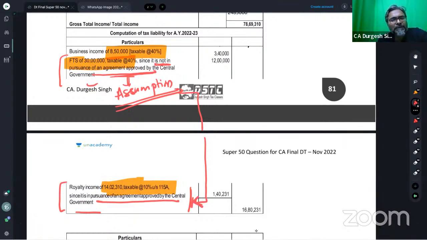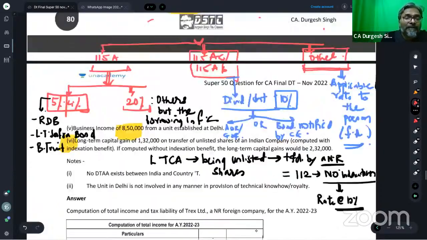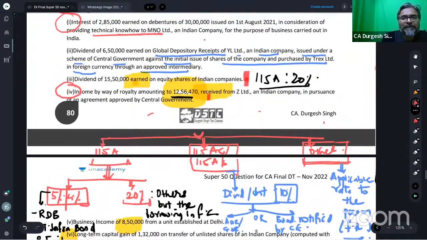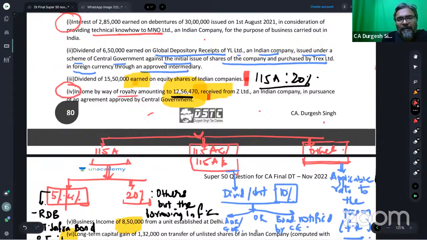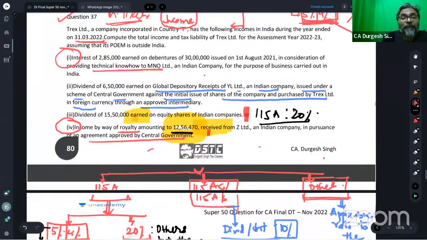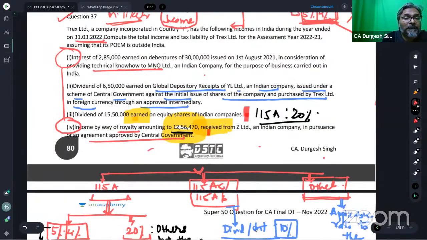The assumptions are based on this particular point, that for royalty it is mentioned explicitly, which you can all see: income by way of royalty in pursuance of the agreement approved by the central government. So it is mentioned explicitly. What about the technical know-how? Has it been mentioned explicitly? And the answer is no. It has not been mentioned explicitly so far as the technical know-how is concerned.